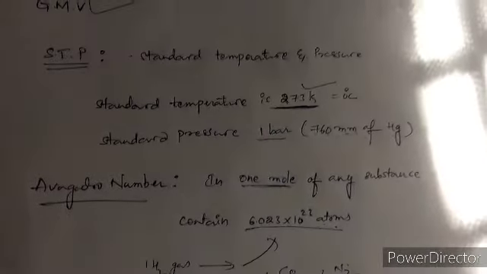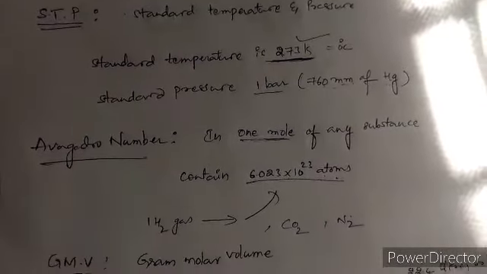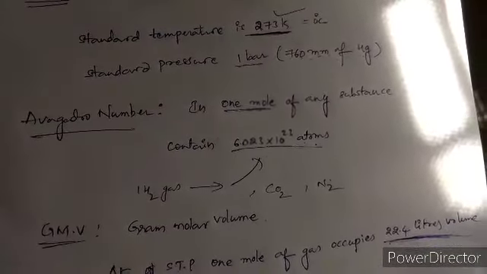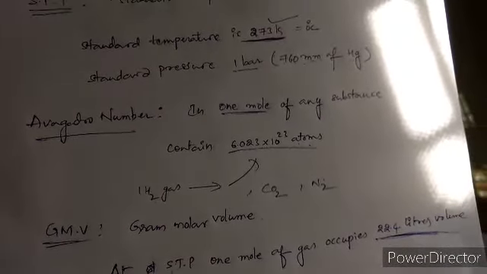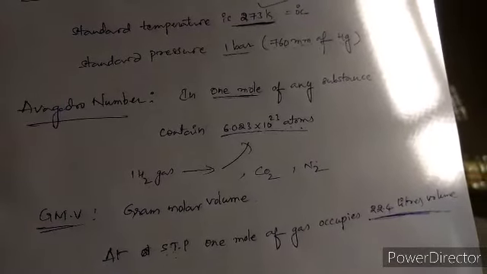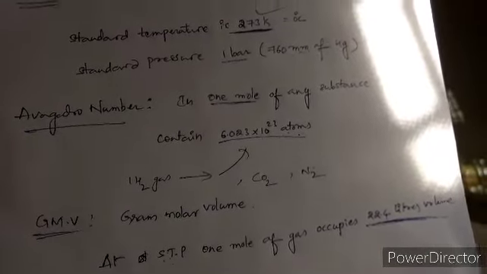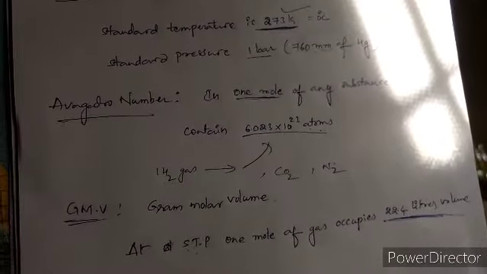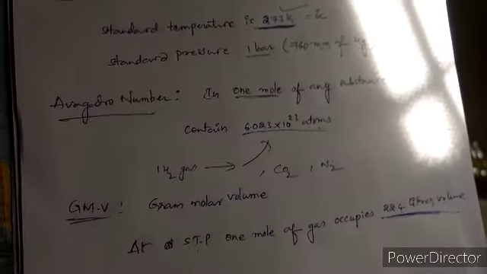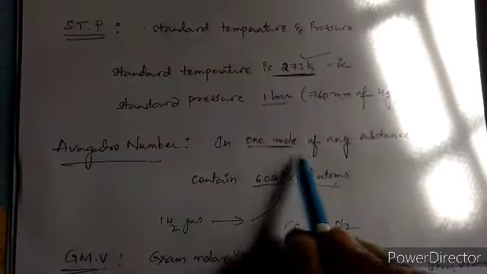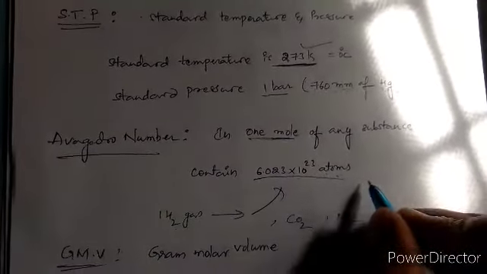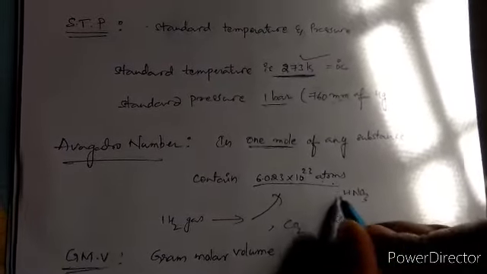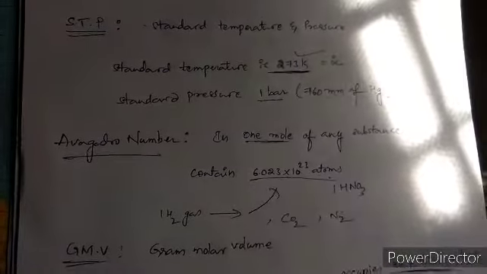So STP, standard temperature and pressure. Standard temperature means 273 Kelvin. Standard pressure means 1 bar or 760 mm of Hg. Avogadro number means 1 mole of any substance contains 6.023 into 10 to the power of 23 atoms, either hydrogen gas, CO2, N2 or any gas or any substance, any 1 mole. Suppose 1 mole of HNO3 nitric acid contains this much atoms.